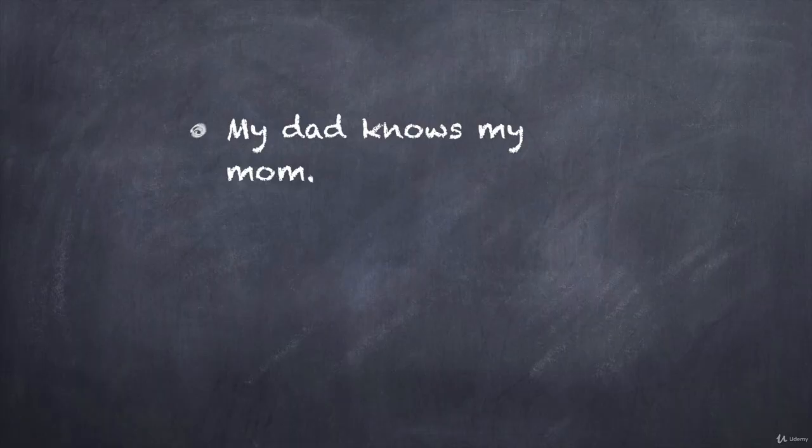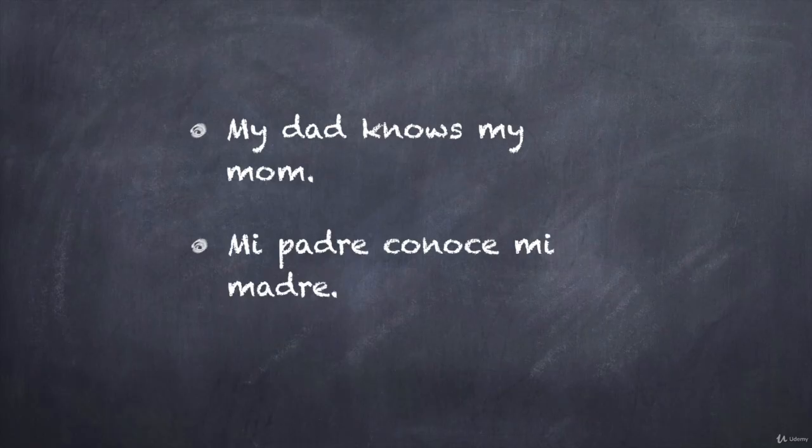How would you translate the sentence, "My dad knows my mom?" If you said, "Mi padre conoce mi madre," you are correct. In this sentence, we use the verb conocer because my father is familiar with my mother. A skill, knowledge, or information, instead we're asking about being acquainted with somebody.